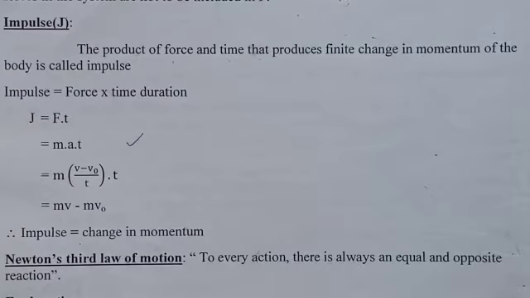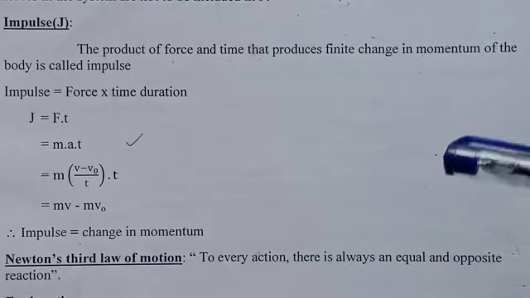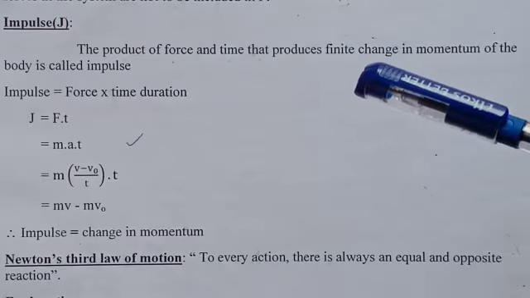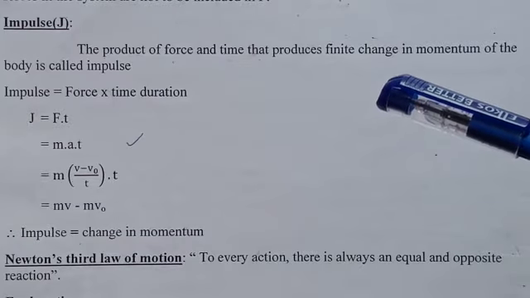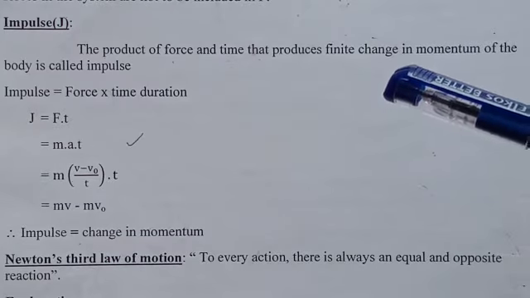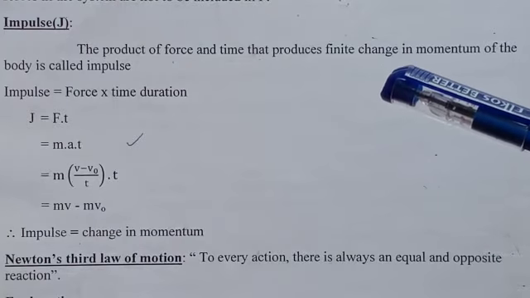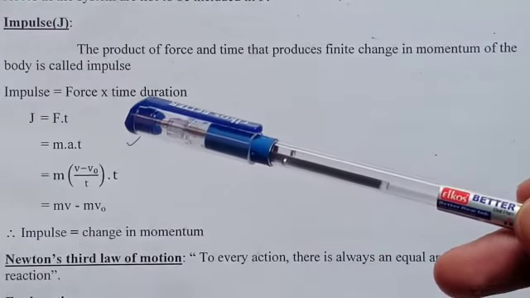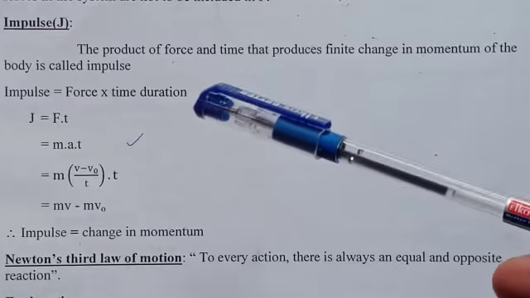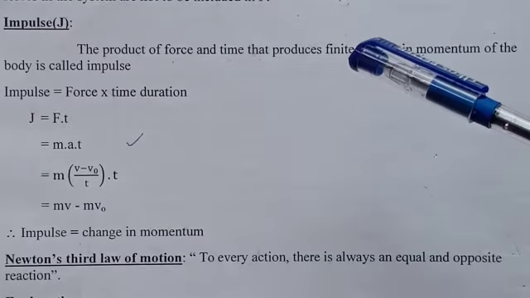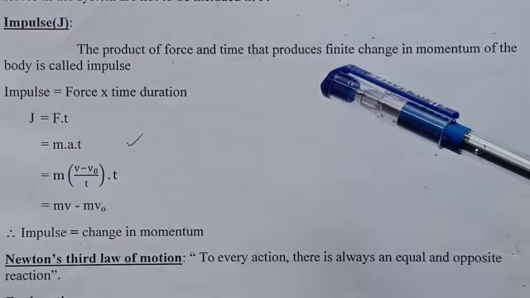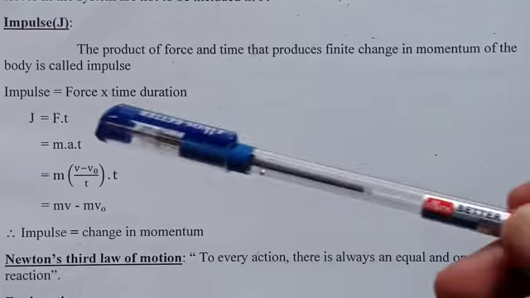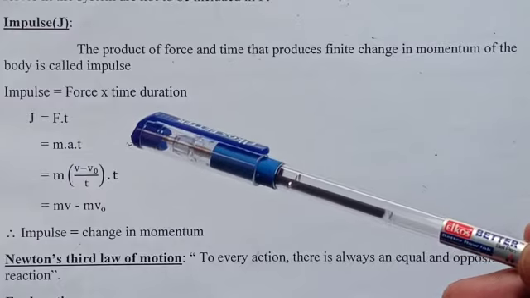Next one is impulse, denoted by J. The product of force and time that produces a finite change in momentum of the body is called impulse. Impulse equals force into time duration, that is J equals F into t.